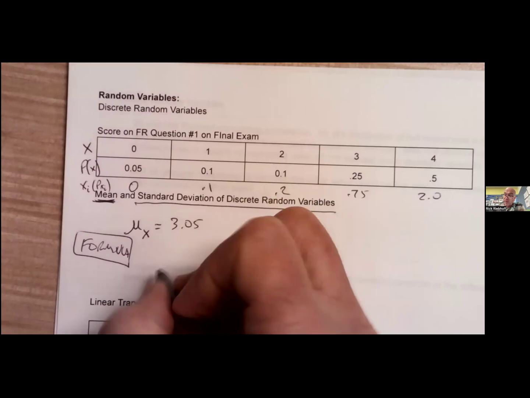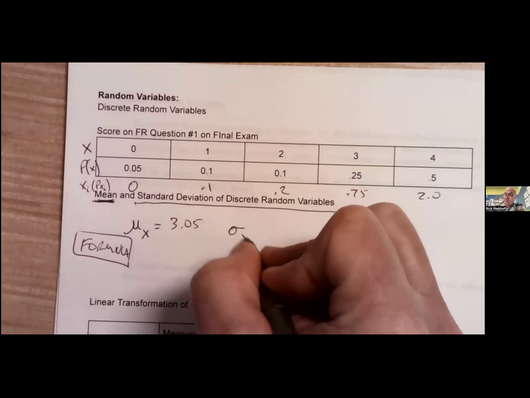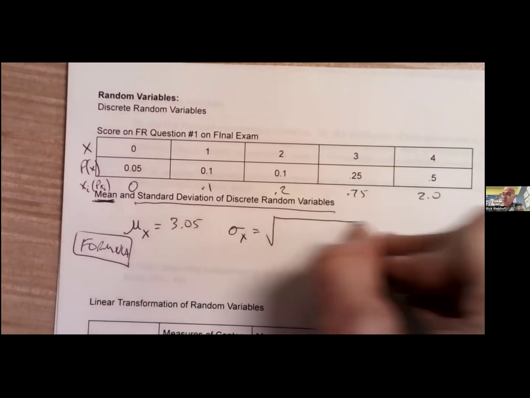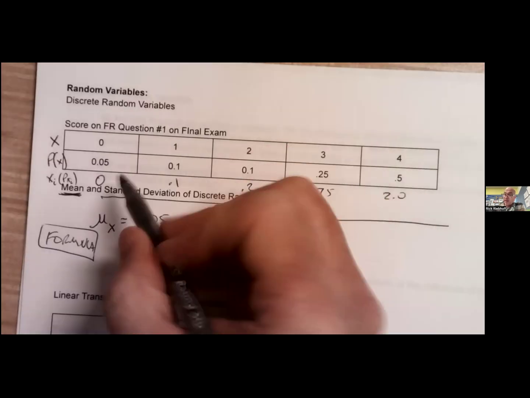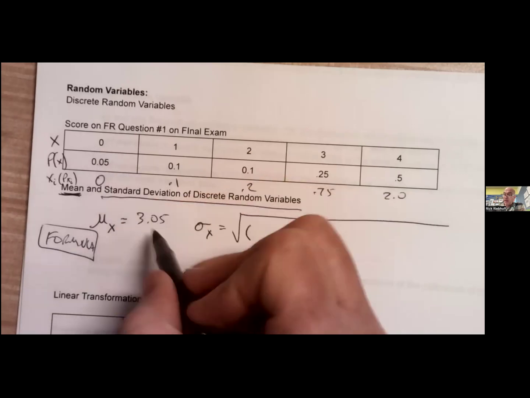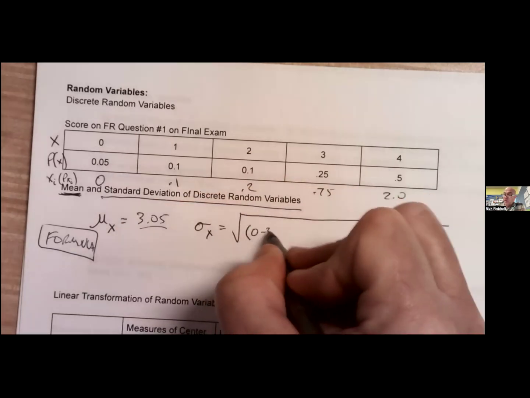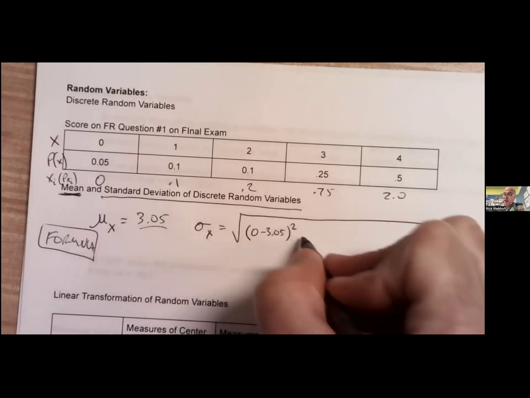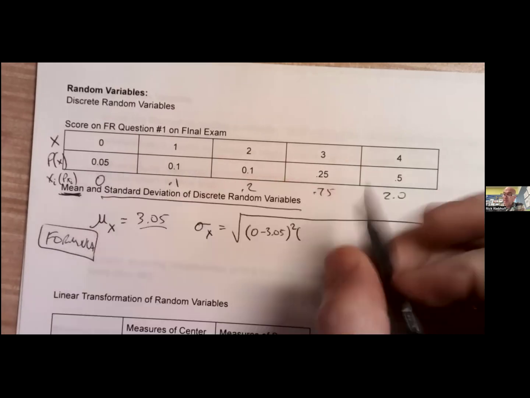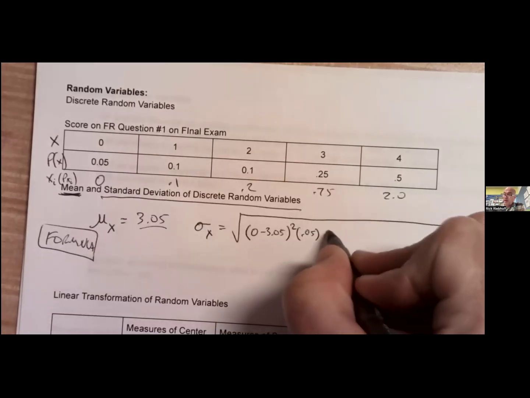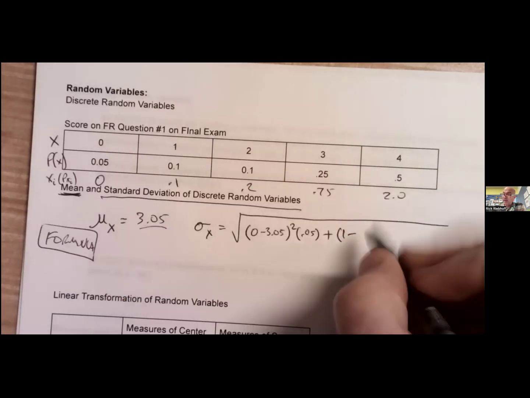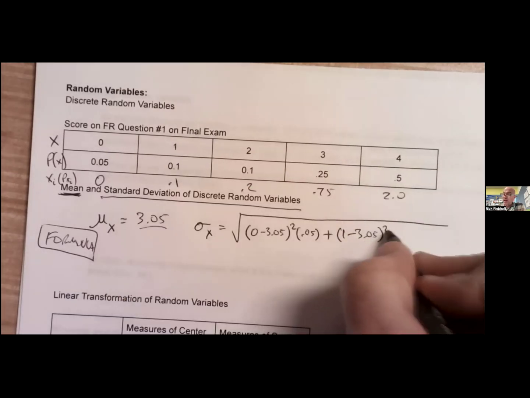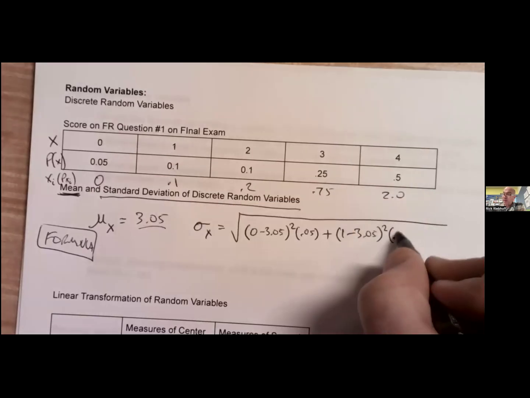So the formula for this one is the square root of, and I'm just going to start putting it in. It's going to be the outcome minus the mean. So 0 minus 3.05. We're going to square that and multiply it by the probability of that happening, 0.05. Then I'm going to add it to the next one. 1 minus the mean, 3.05. Square that, multiply it by the probability, 0.1.